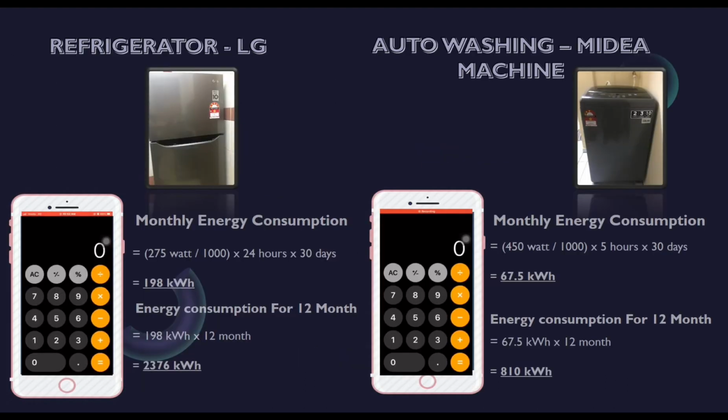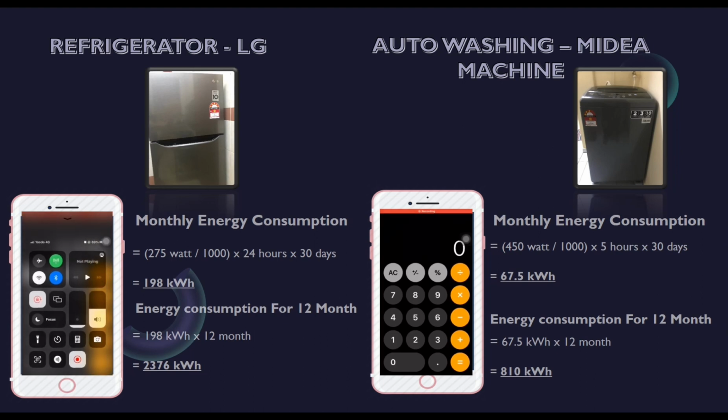The power consumption for the refrigerator is 274 watts divided by 1000 kilowatts per hour times 24 hours usage times 30 days. The monthly consumption, which is 198 kilowatt hours, times 12, which is 2376 kilowatt hours.